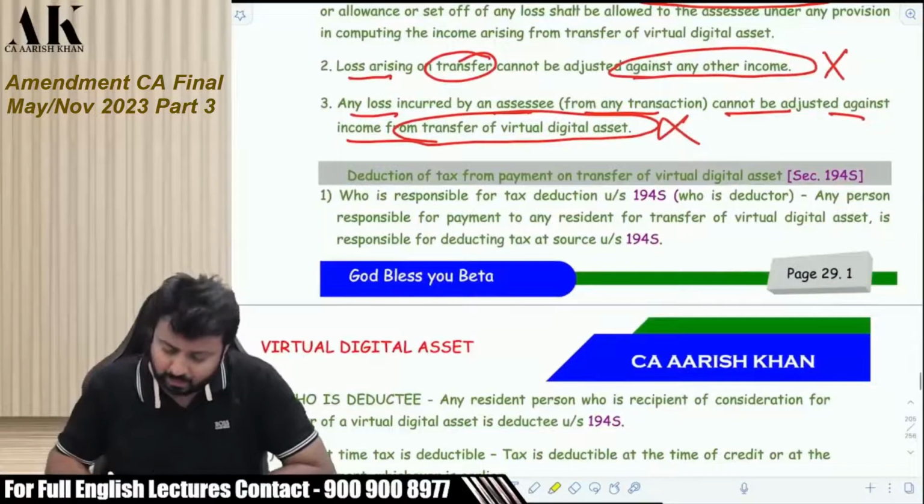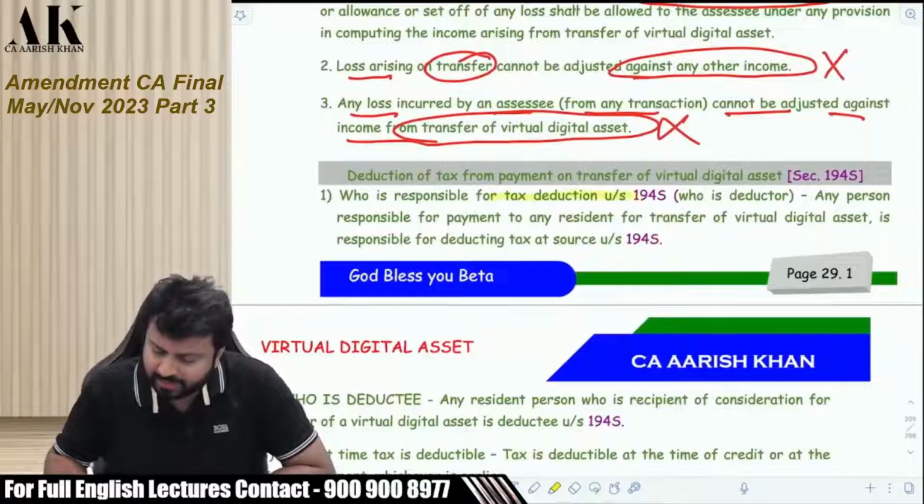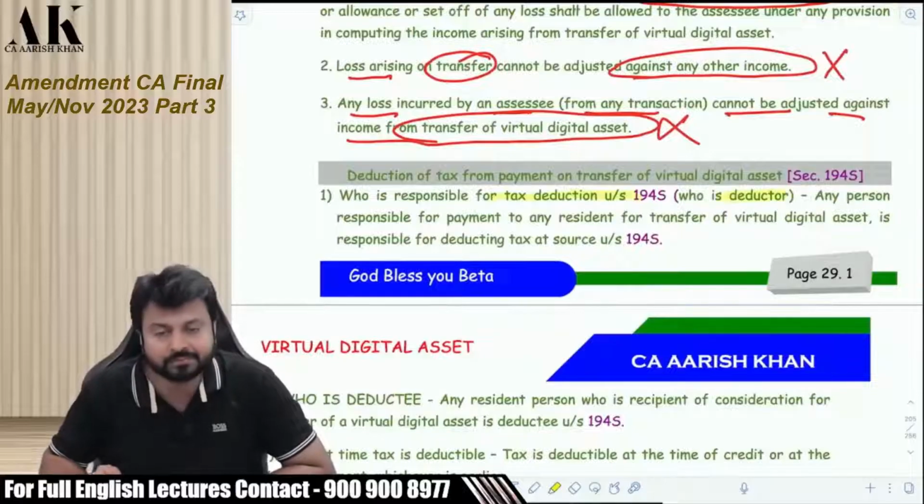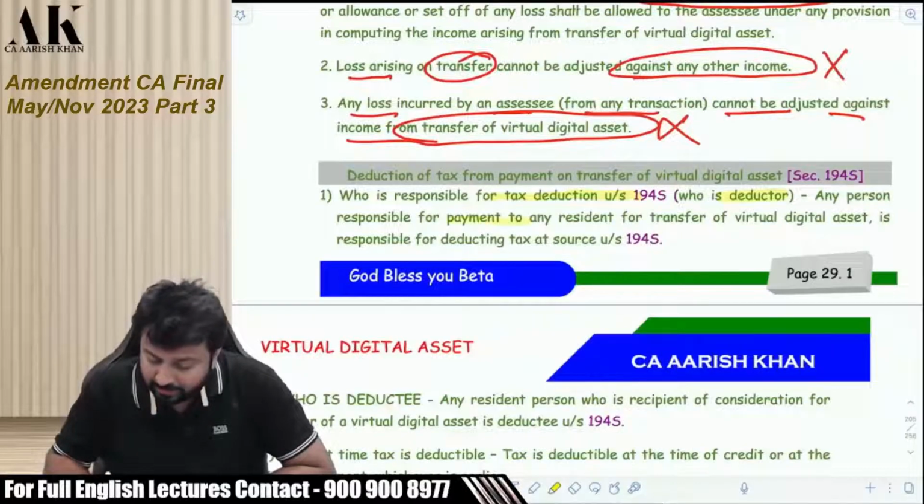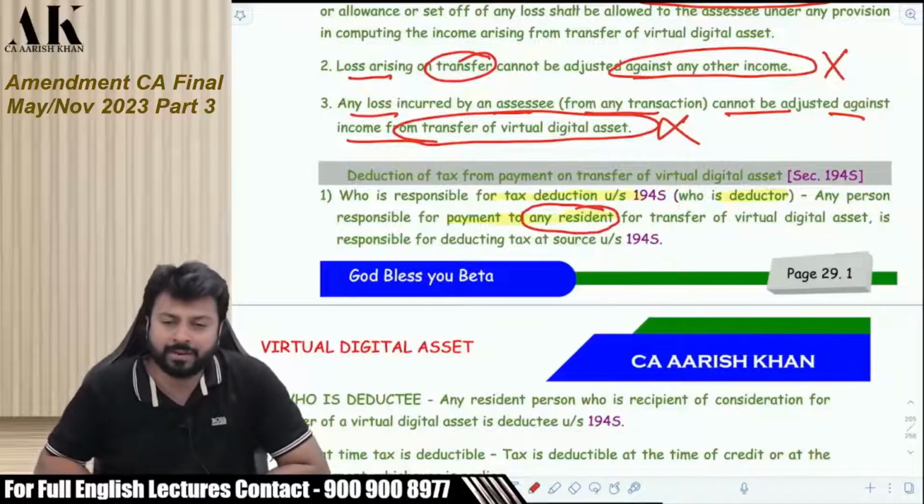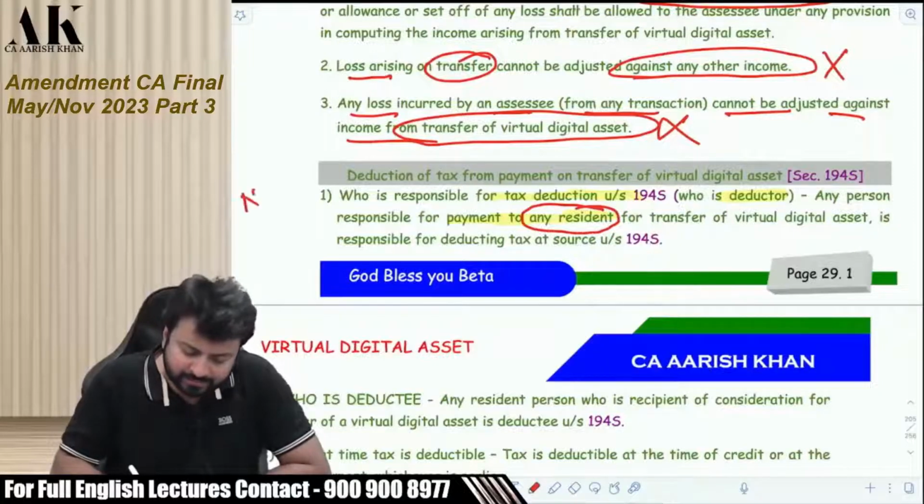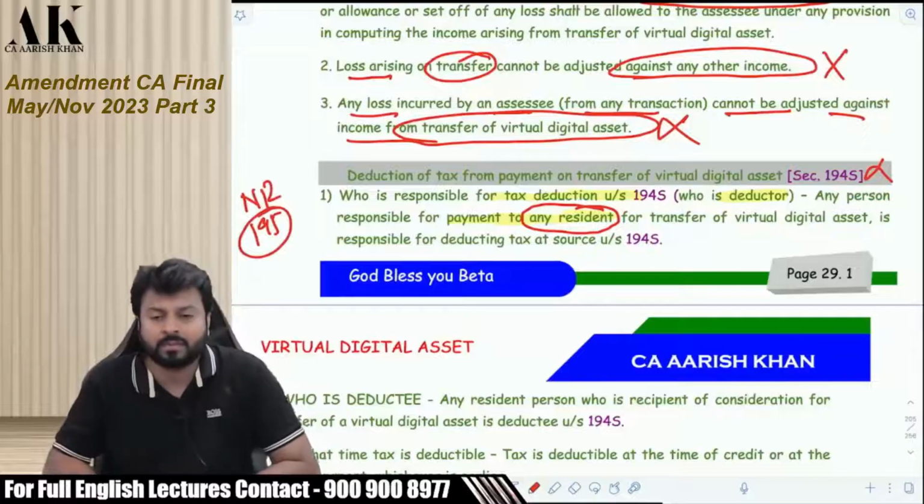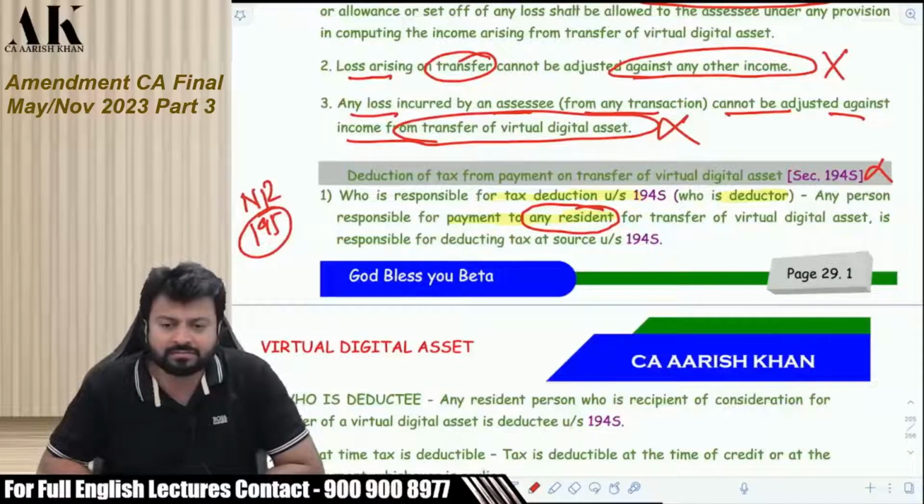So, any person who is responsible for tax deduction under 194S, who is the deductor? A person responsible for payment to any resident. So, TDS has to be deducted when you make payment to only residents. If you make payment to non-resident, you will deduct TDS under section 195, not here. If you make the payment to resident, you will deduct the TDS. Who will deduct the TDS? Obviously, the buyer will deduct the TDS because buyer is making the payment to the seller.